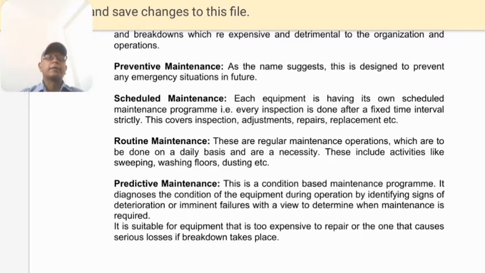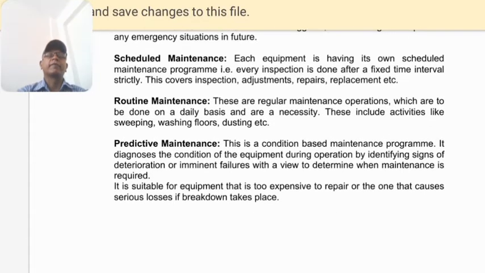Like AC plants, generators, escalators, these go under predictive maintenance. If they are not working well, they cost a lot of money.